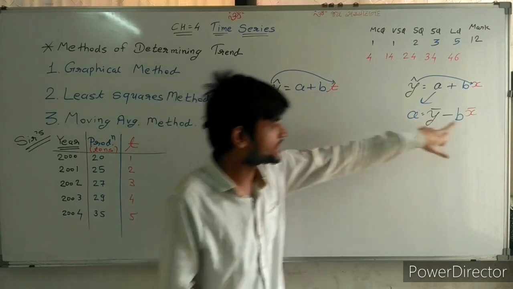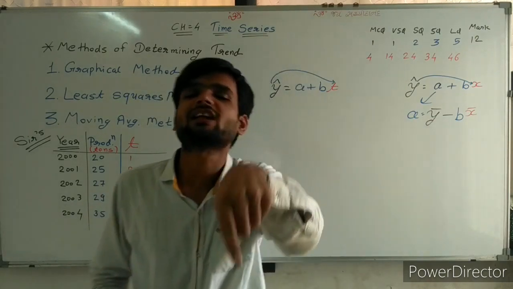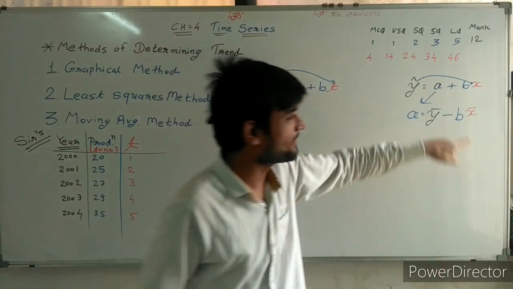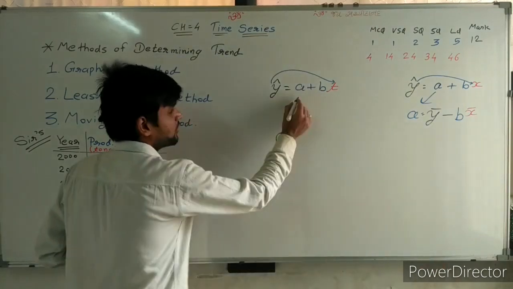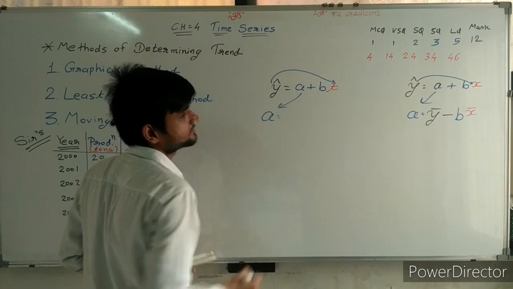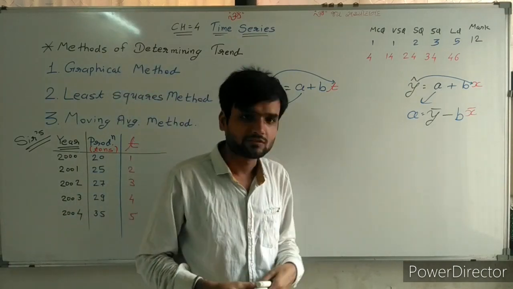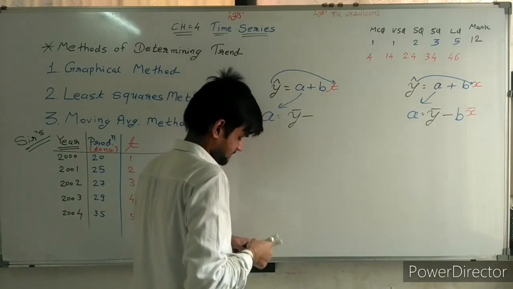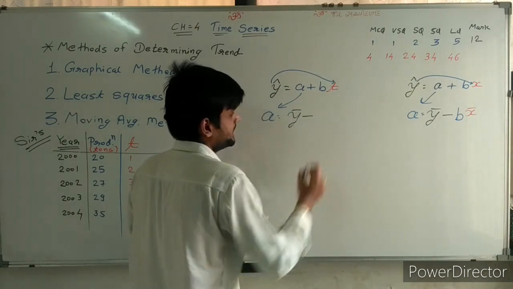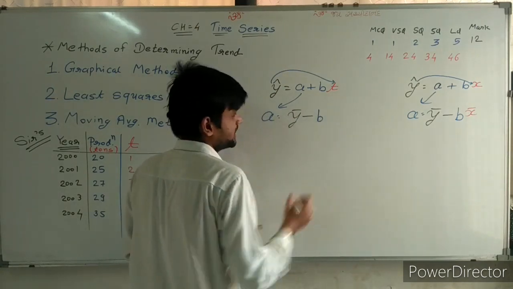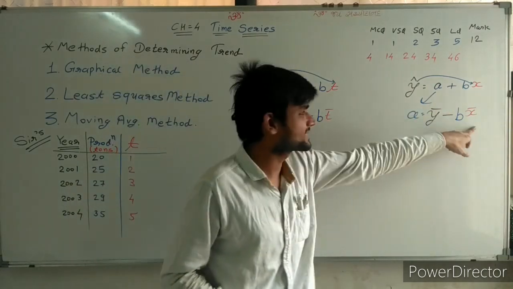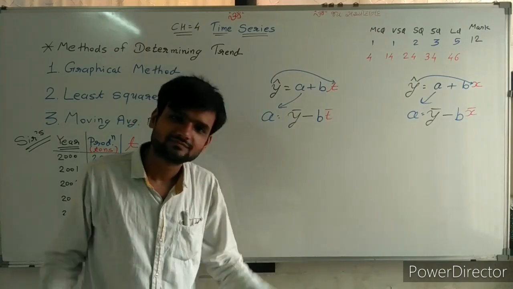T. So instead of x bar, we write t bar. So how do we find the value of a? Y bar minus b t bar. That's simple. Instead of x, write down t.